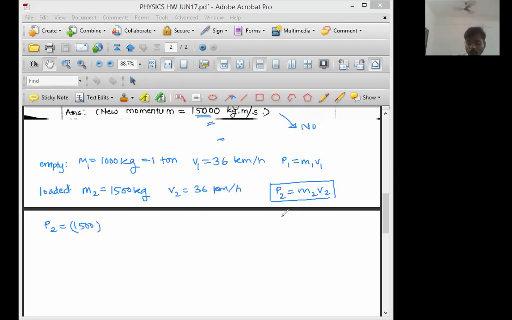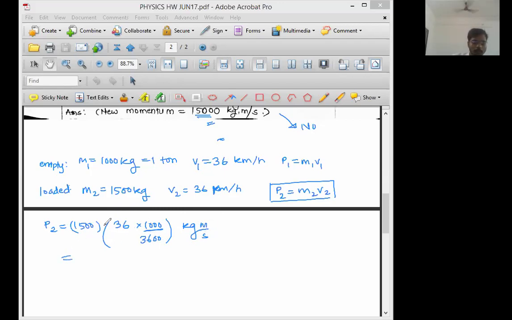Very simple. No need to do the separate calculation. Write it here itself. 36 as it is. Instead of kilometer, we can write 1000 meter. No need to write the unit, since I know I am doing the calculation. This divided by hour. Hour means 3600 second. So the unit of this is kg, 1500 kg, and the unit of this entire bracket is meter per second. So in this way, I will get the final standard unit.